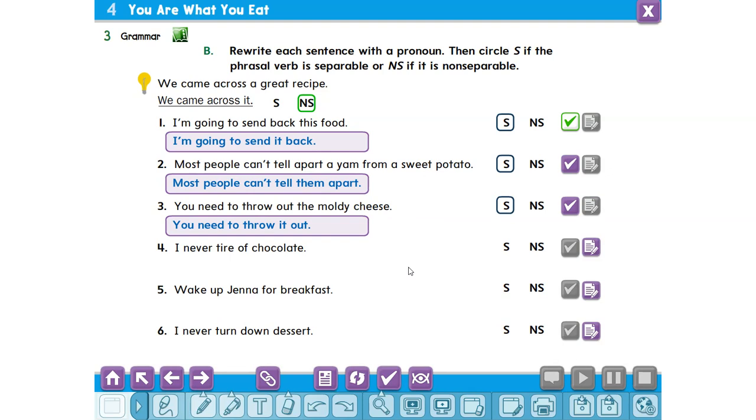Four. Who can read and answer, my friends?